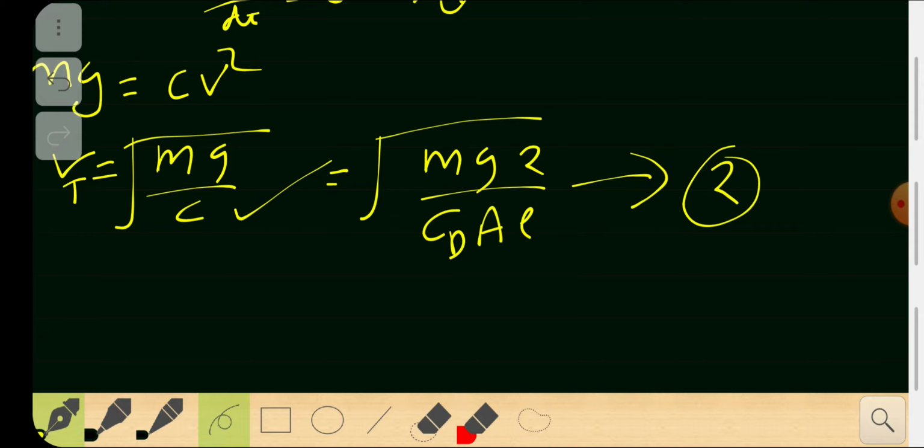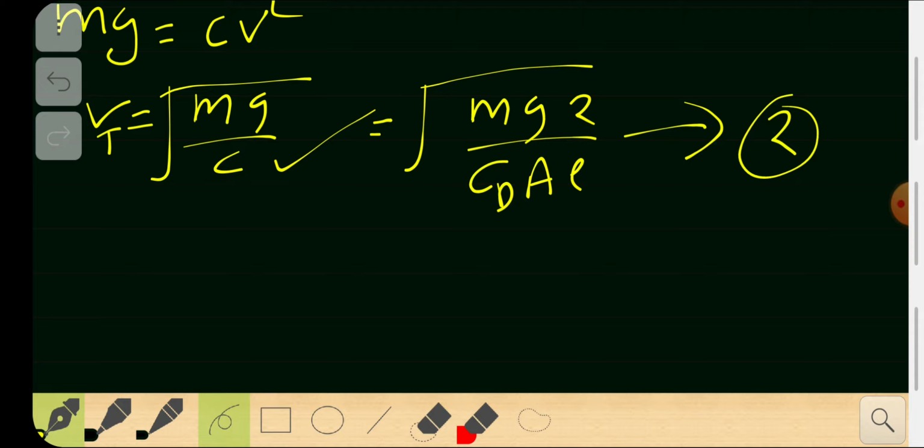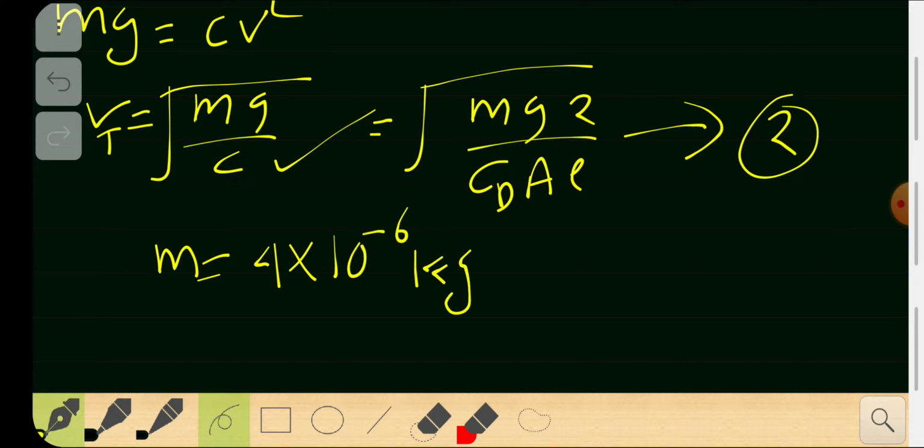Now we found that. In the air, a water droplet has some mass, say 4 times 10 to the power minus 6 kilograms, so it's micrograms.